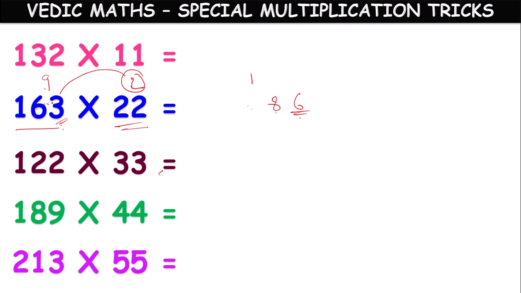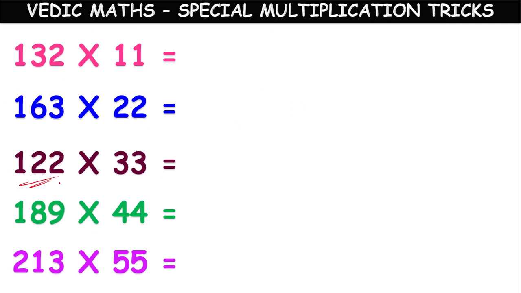This sum completed. Next 2 digits we have to add. 1 plus 6, how much? 7. 7 times 2, 14. For that 14, 1 to be added, we will get 15. Again 1 will be remaining, carried to the next digit. Actually next digit 1 we have to keep, but 1 into 2, 2. 2 plus 1, 3. So 3586 is the answer.